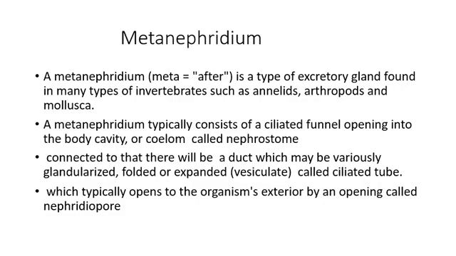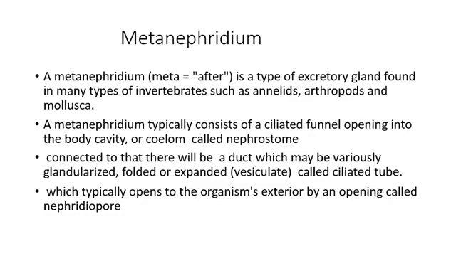That is, after the nephrostome, you can see a coiled tubule. These tubules are ciliated, and typically open to the organism's exterior by an opening called nephridiopore. So the nephrostome opens into the body fluid, and another opening, the nephridiopore, opens out of the organism.